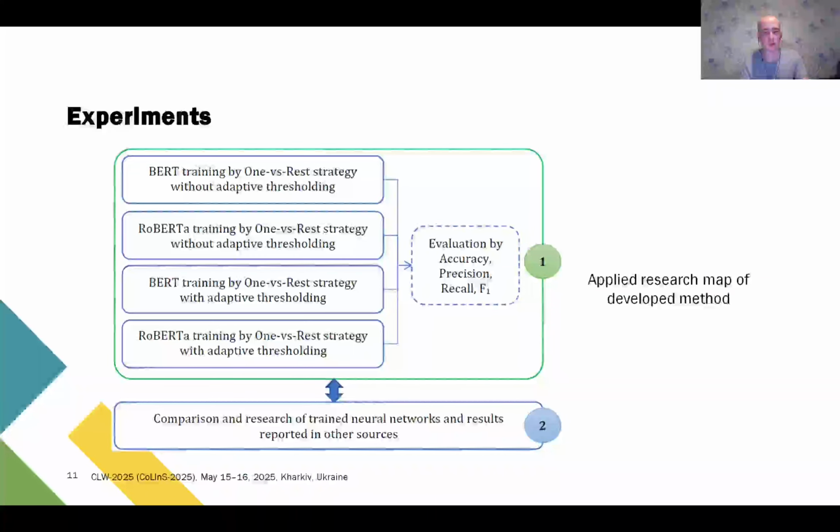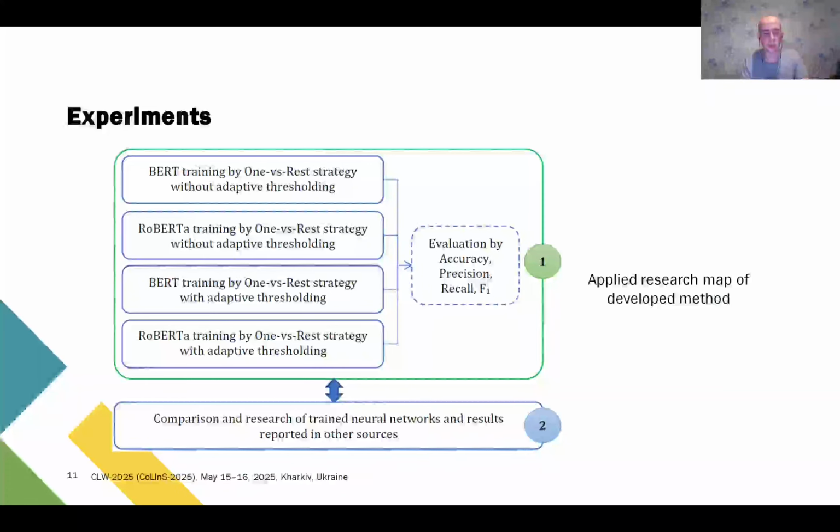To research the proposed hypothesis about the feasibility of applying the one versus rest learning strategy in combination with an adaptive threshold to each manipulative technique to increase accuracy, a series of experiments will be conducted with BERT-like models that support work with the Ukrainian language, and the scheme of the experiment is shown in this slide.